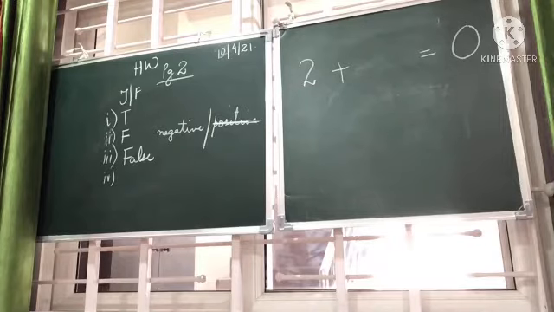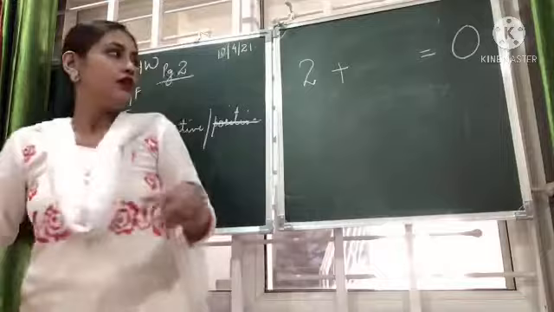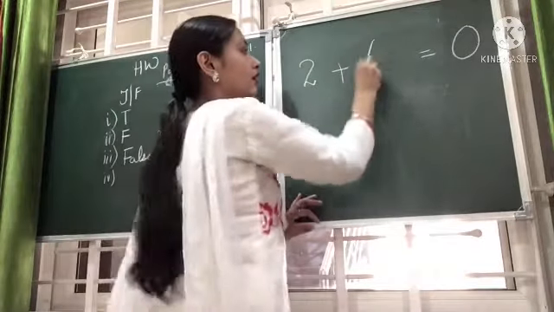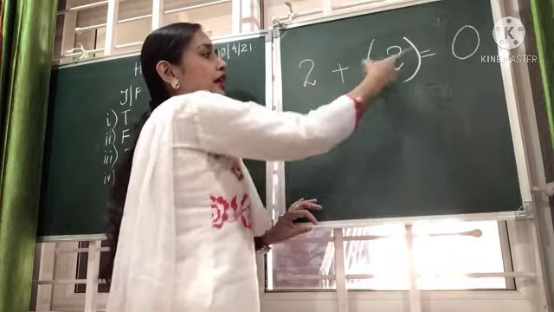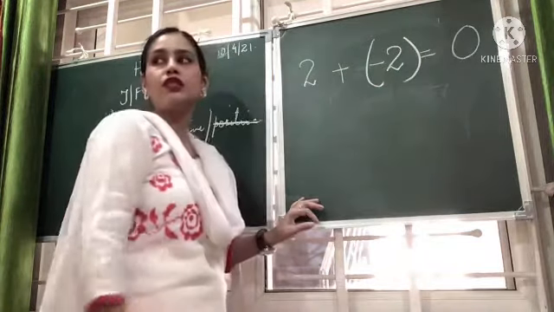Yes, correct. Correct. Correct. Minus 2. You are right. What should I add here? Minus 2. 2 plus minus 2 will give you 0.